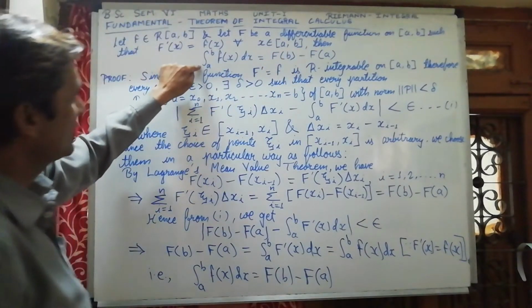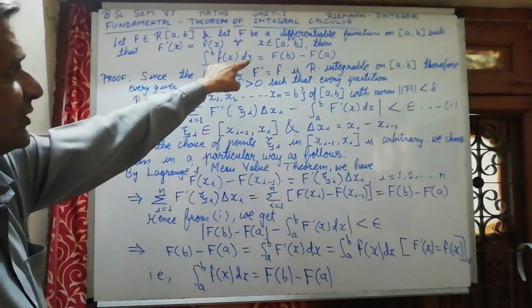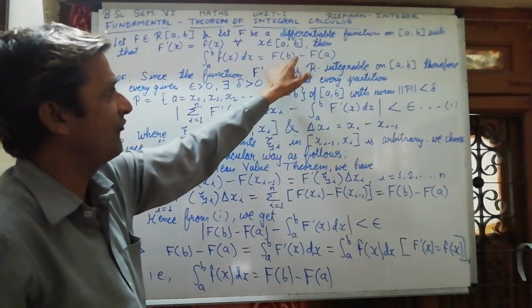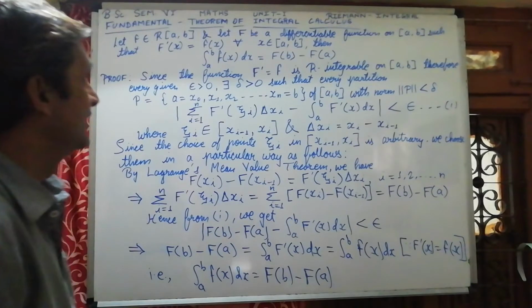Then integration from a to b of f(x) with respect to x is equal to F(b) minus F(a).